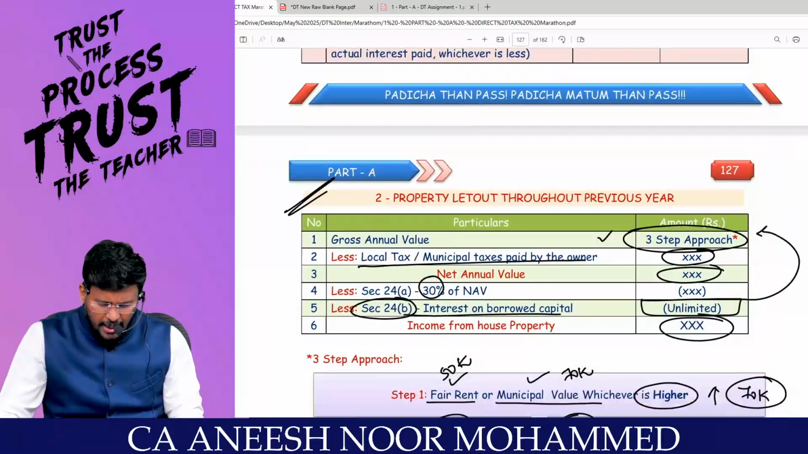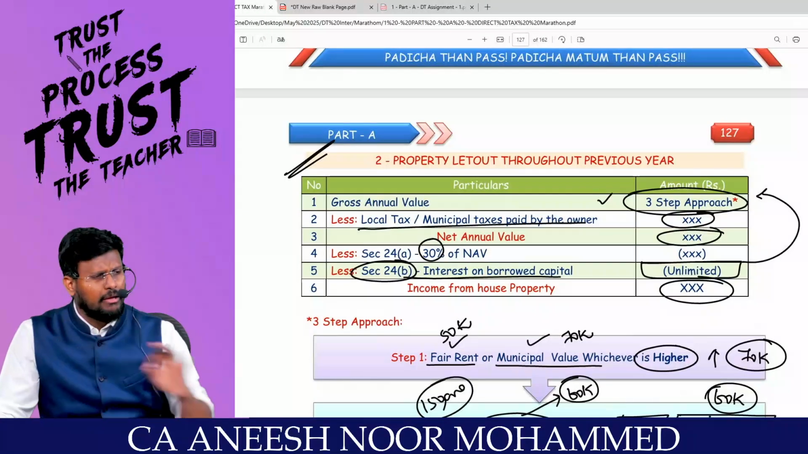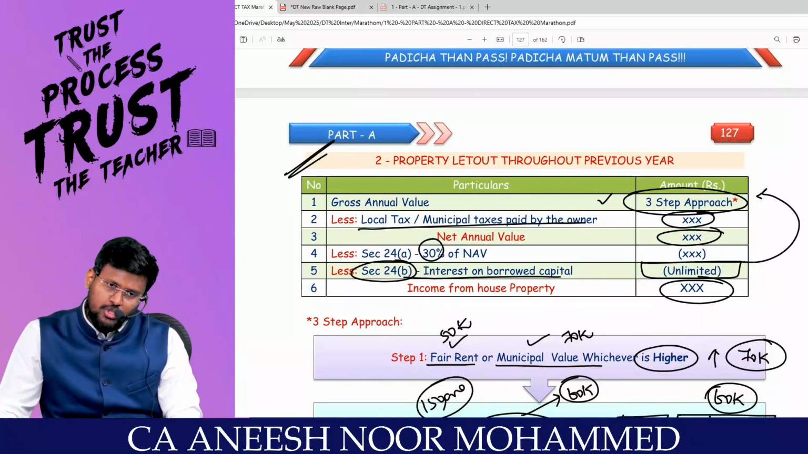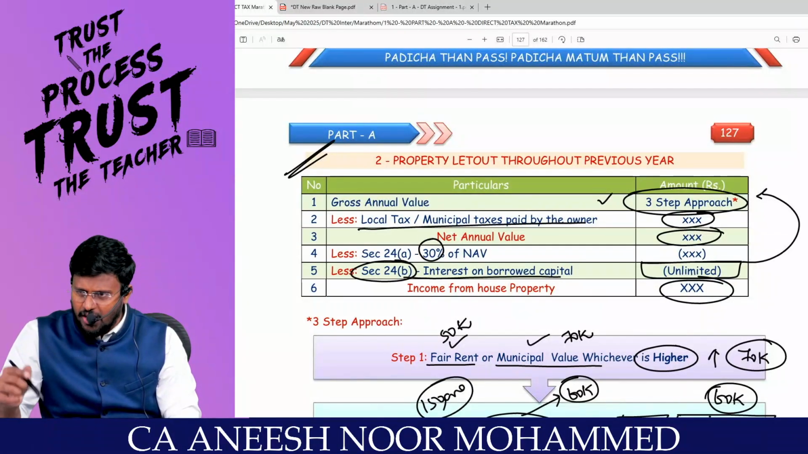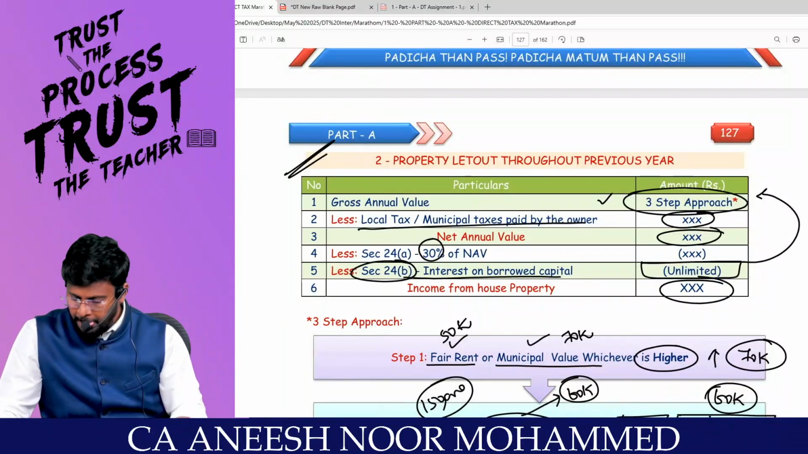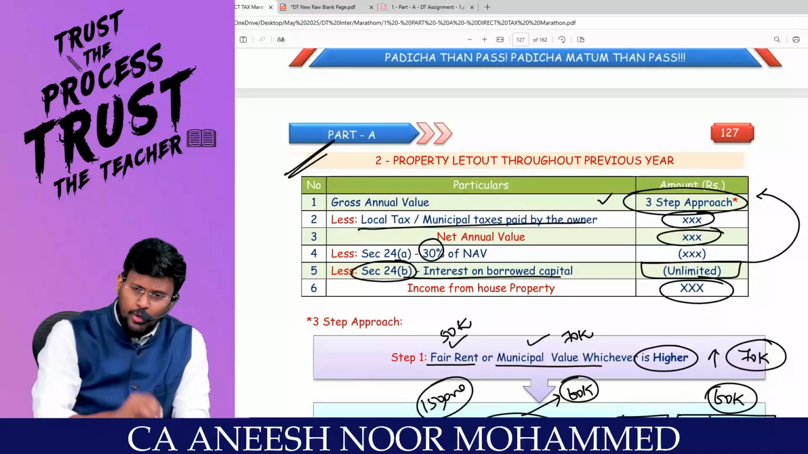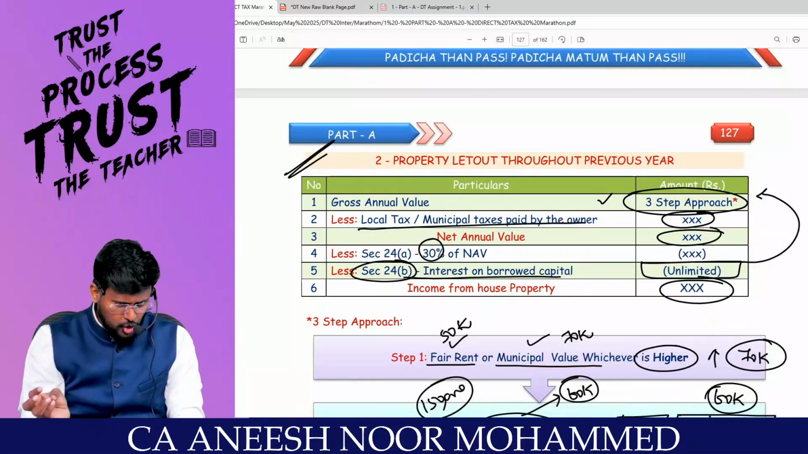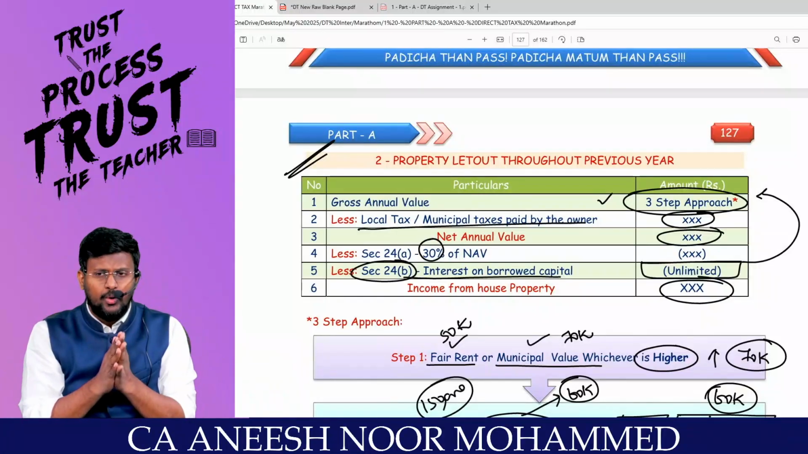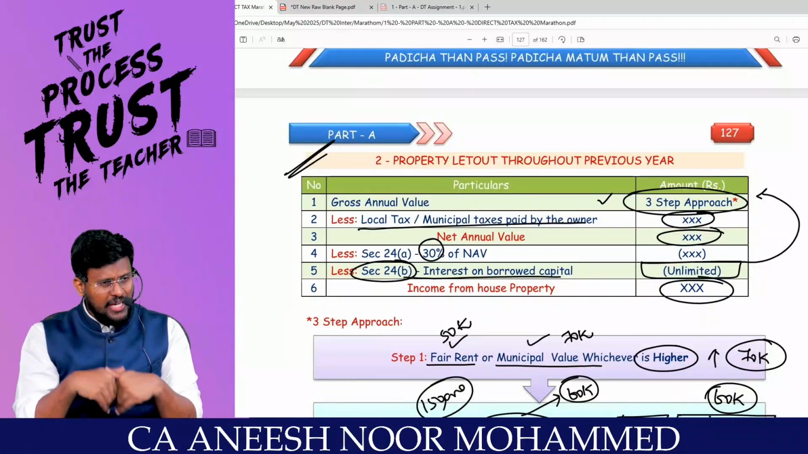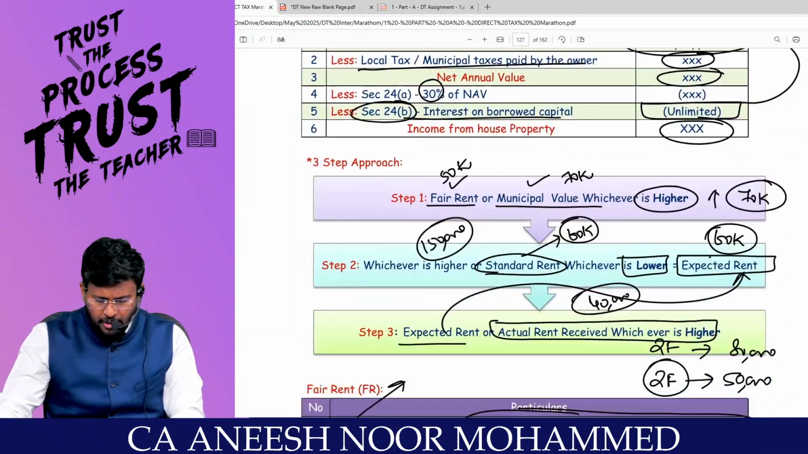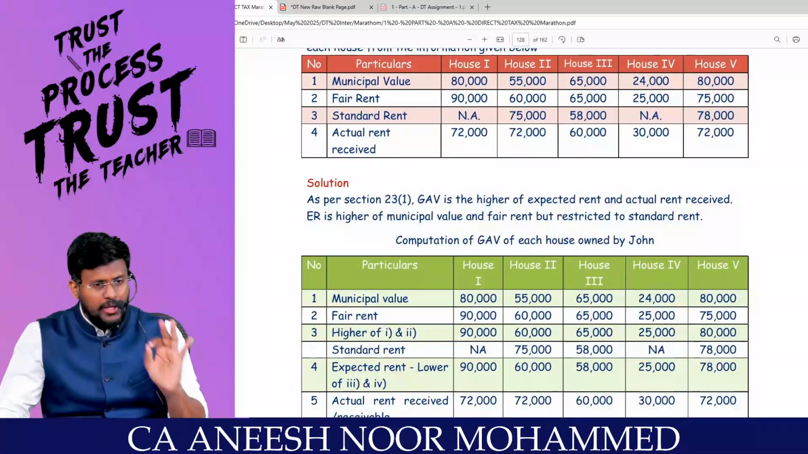Comfortable? And number two, if a property is fully let out throughout the entire 12 months, GAV will be a three-step approach. Fair rent or municipal value, whichever is higher, or standard rent, whichever is lower, that answer is called expected rent. And expected rent or actual rent received or receivable, whichever is higher, is GAV. Since you are declaring GAV, can you reduce municipal taxes? Only two conditions should be satisfied: it should be paid, and it should be paid by the owner. You will get the answer as NAV. Can you reduce 30%? Can you reduce interest on borrowed capital? How much? Unlimited. You will get the answer as income from house property. That's the story of the fully let out property.